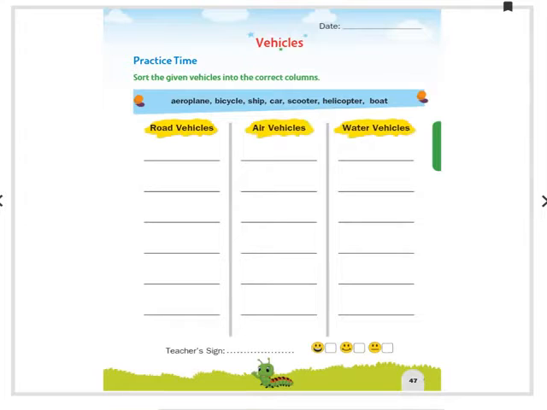Here it comes. Let us see what is given. Vehicles. Sort the given vehicles into the correct column. What is a vehicle? A motorbike is a vehicle. Auto rickshaw, car, bike, bicycle, ship, aeroplane. These are all vehicles.